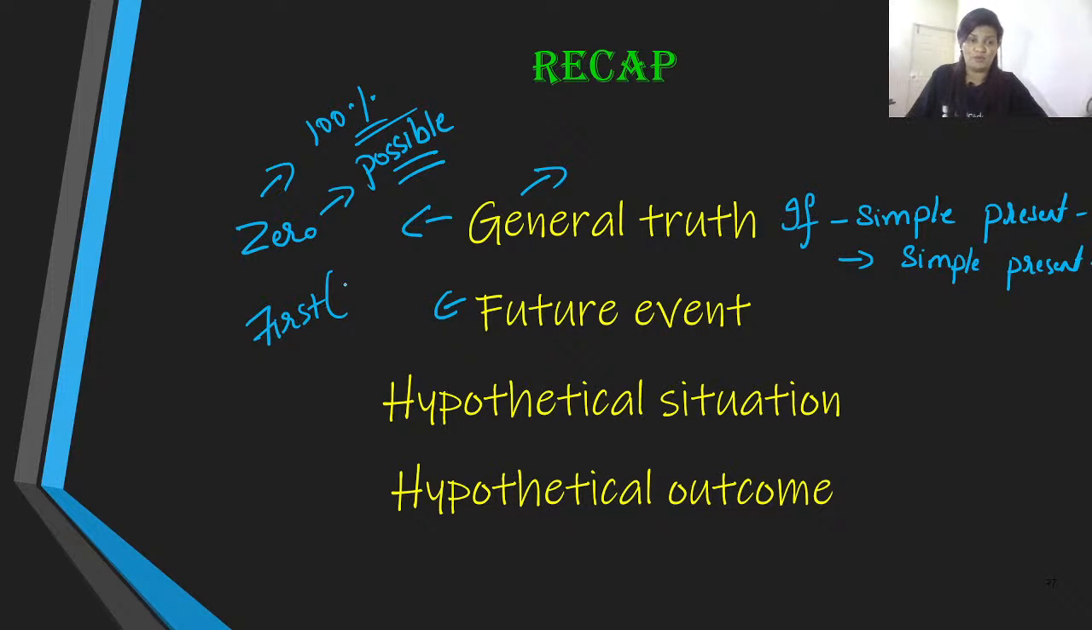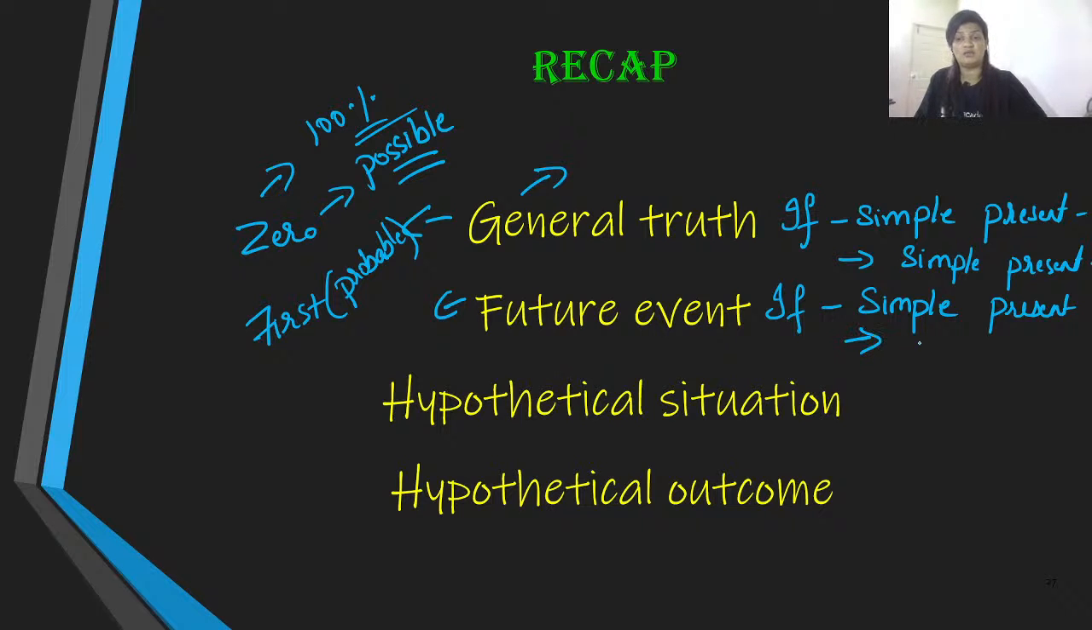The second one is referred to as first conditional, and we also refer to this as probable, and here the sentence structure is definitely if clause, and we have simple present. The if clause is in simple present, and then the second clause is in simple future.